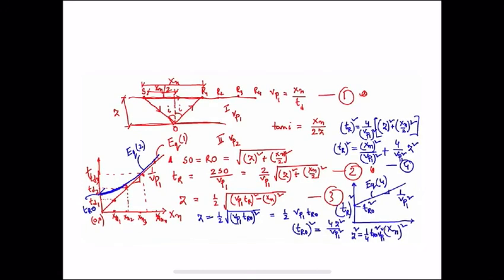The final equation we get by drawing a graph between TR square and Xn square, where TR square intercept equals 4Z square by Vp1 square, where Z square is equal to 1 by 4 TR0 square Vp1 square.